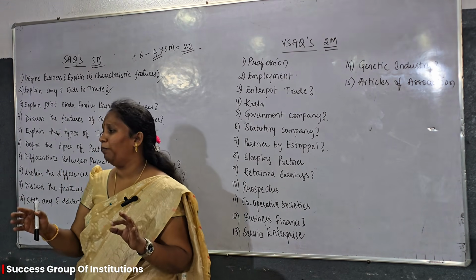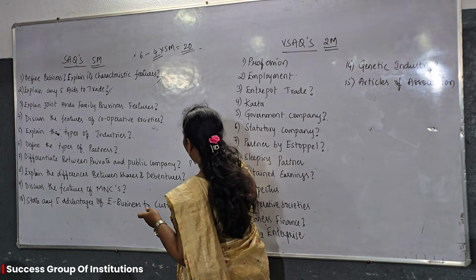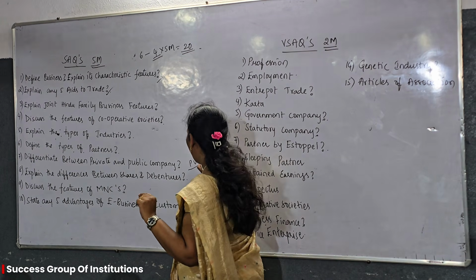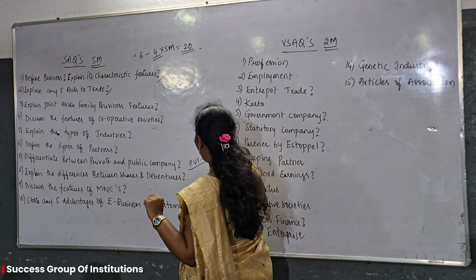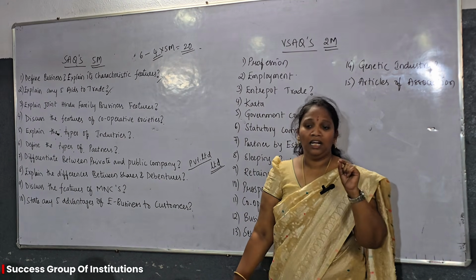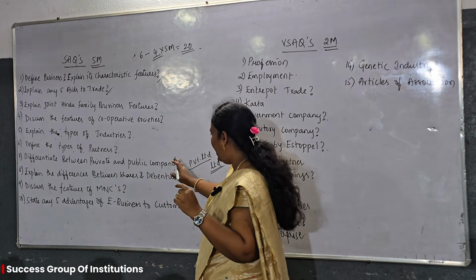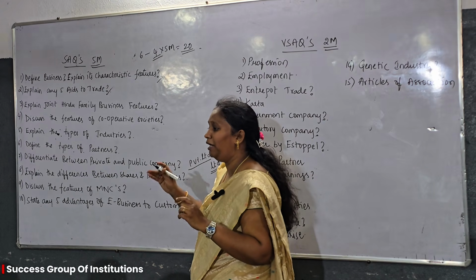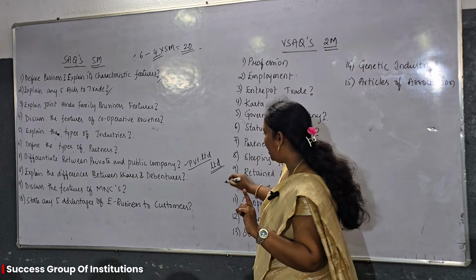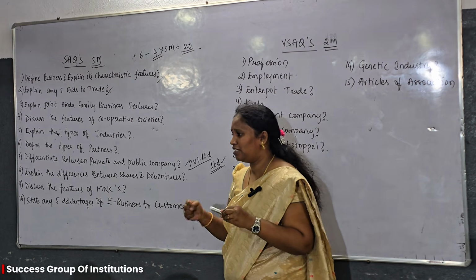In case of private company, a suffix of PVT Ltd is necessary. PVT Ltd, that means private limited, the suffix is necessary in case of private company, and in case of public company we have to mention the suffix should be Ltd. That means only limited must be there for public company. Most of the students were writing the same for both private company and public company, but no, for private company the suffix should be PVT Ltd and for public company the suffix should be Ltd only. Okay, so these are the main important 5 differences you can write.